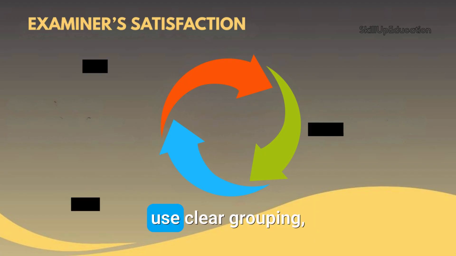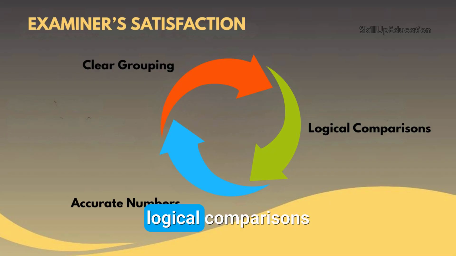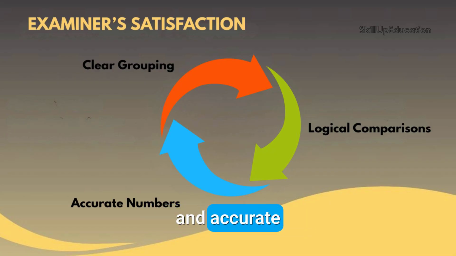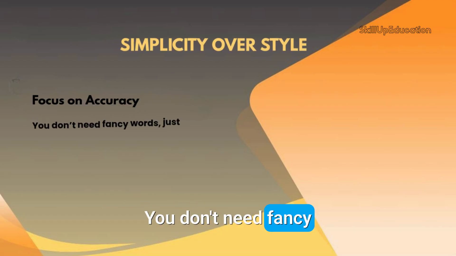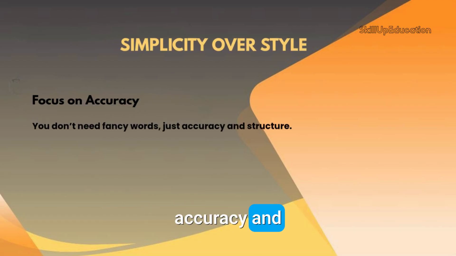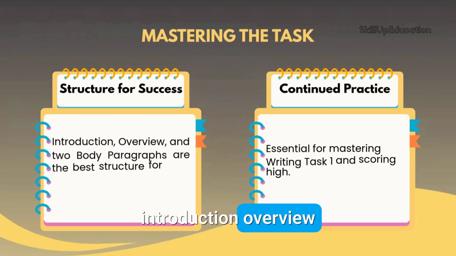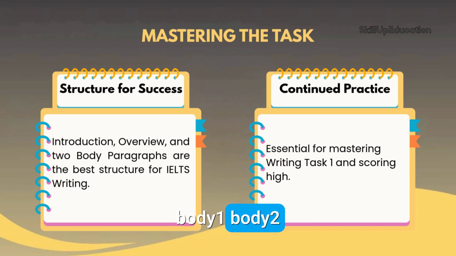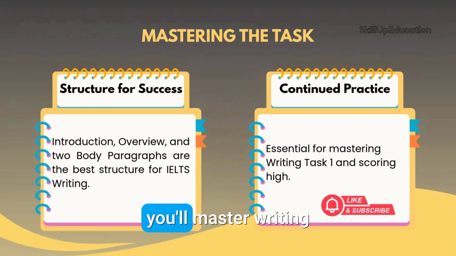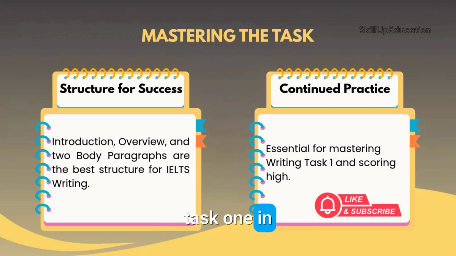Final tip. Use clear grouping, logical comparisons, and accurate numbers. You don't need fancy words, just accuracy and structure. If you followed this structure, introduction, overview, body 1, body 2, you don't just write an answer. You write like a Band 7, 8, or even 9 candidate. Keep practicing and you'll master Writing Task 1 in no time.